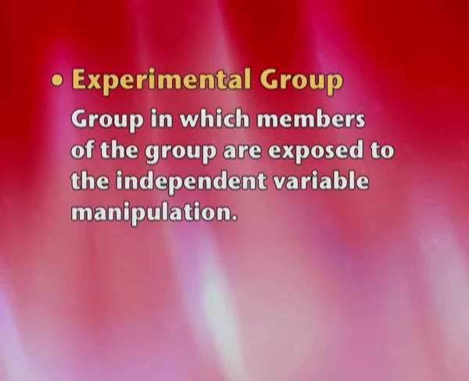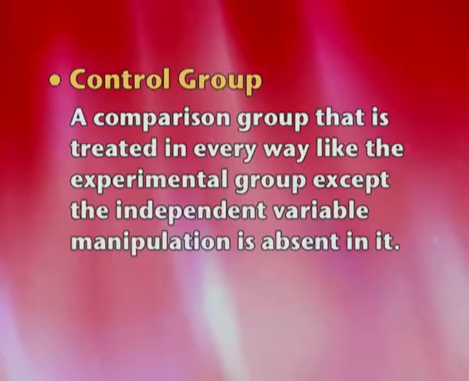Let's move on. We have 2 concepts, experimental and control groups. Now this is a very important concept again. Experimental group basically is the group where we are using the independent variable. The group in which the independent variable is used is the experimental group. The group which is exactly the same as the experimental group, except for the addition of the independent variable, is the control group. So the independent variable is not there, that is the only change. Otherwise the 2 groups are exactly similar.